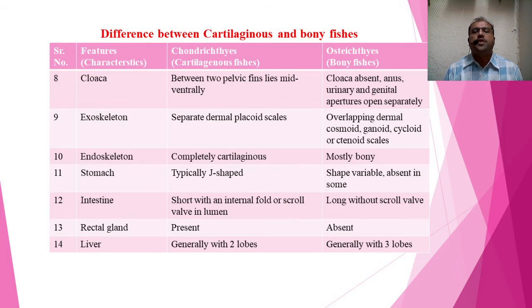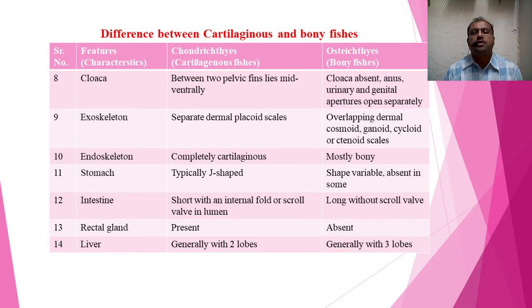If we see the exoskeleton, in cartilaginous fish there are separate dermal placoid scales. In Osteichthyes, or bony fishes, there are overlapping dermal cosmoid, ganoid, cycloid or ctenoid scales. If you see the endoskeleton, it is completely cartilaginous in cartilaginous fish, and in bony fish it is mostly bone.